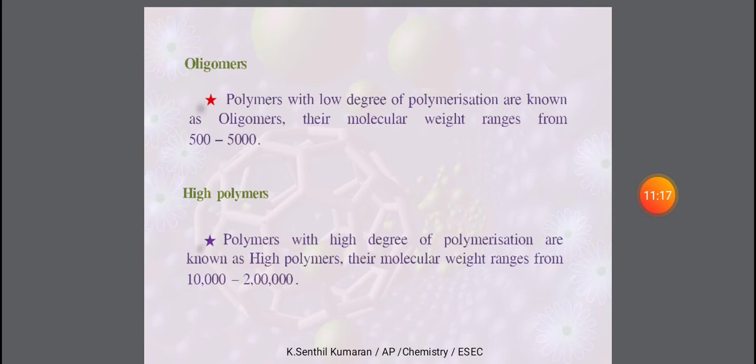High polymers are above 5000, with molecular weight in the range of 10,000 to 2 lakh. The molecular weight of high polymers is very, very high. That is the main difference between oligomers and high polymers.